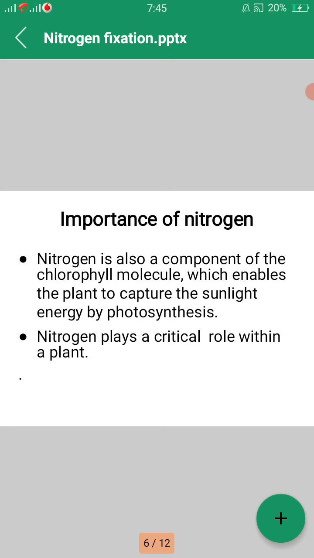So what is the importance of nitrogen? Nitrogen is also a component of the chlorophyll molecule which enables the plant to capture sunlight energy by photosynthesis, and nitrogen plays a critical role within the plants to ensure energy is available when and where the plant needs it to optimize the yield.